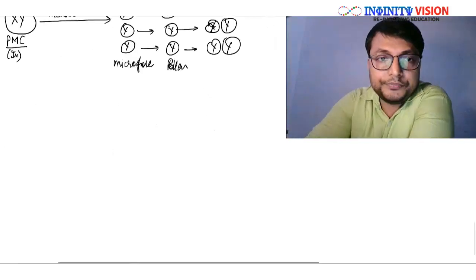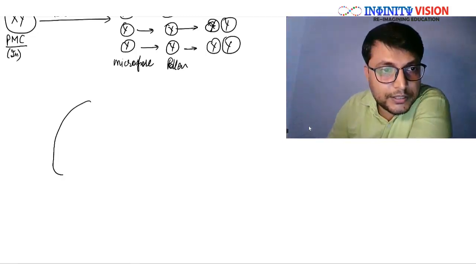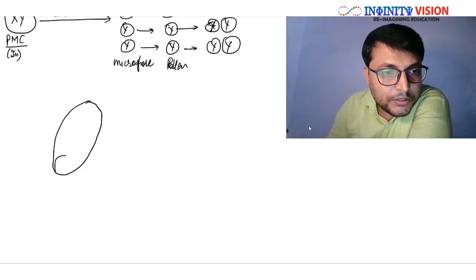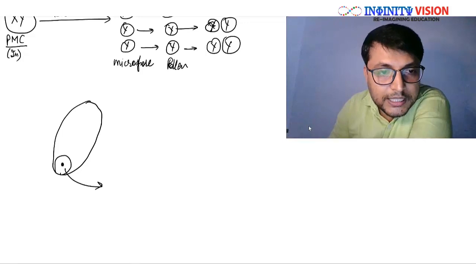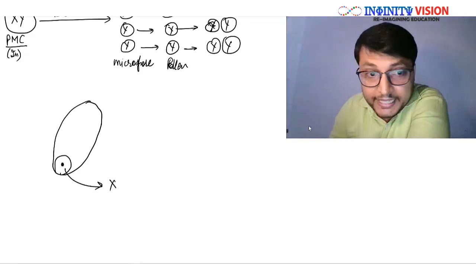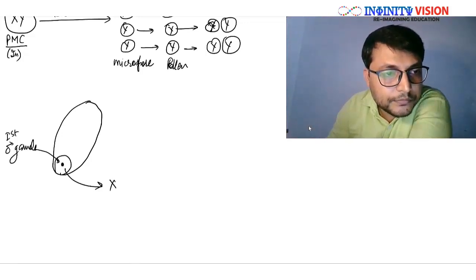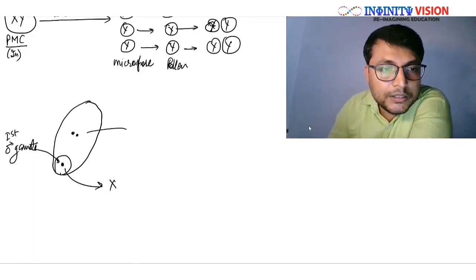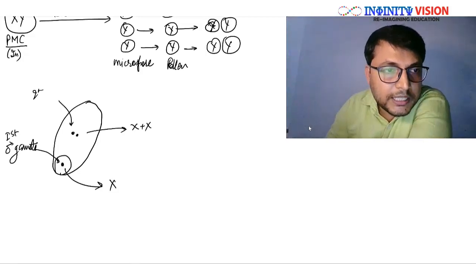So now see here. In a double fertilization case, here is the ovule and here you have the egg cell. Egg cell has X, right? So the egg cell I'm putting out here has one X, and now it is fertilized with the first male gamete. And here is a central cell having two nuclei. This will be having X plus X, correct? Now this will be fertilized with the second male gamete.